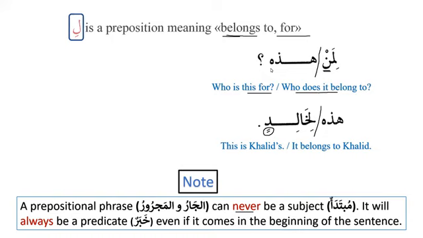And we have seen already that the place of subject and predicate keeps on changing. And there are certain reasons behind that. Inshallah, when we proceed further, we will come to know about the reasons. But one of the things that we need to know as of now, and very, very important, is that al-jar wal-majroor, a prepositional phrase, can never ever be subject or mubtadaun. It will always be predicate. It will always be a khabar. So this point is very, very important. Please note it down, and inshallah, we will repeat it many times, because it's very important information. And inshallah, whenever it comes across, we have to focus on this as well.